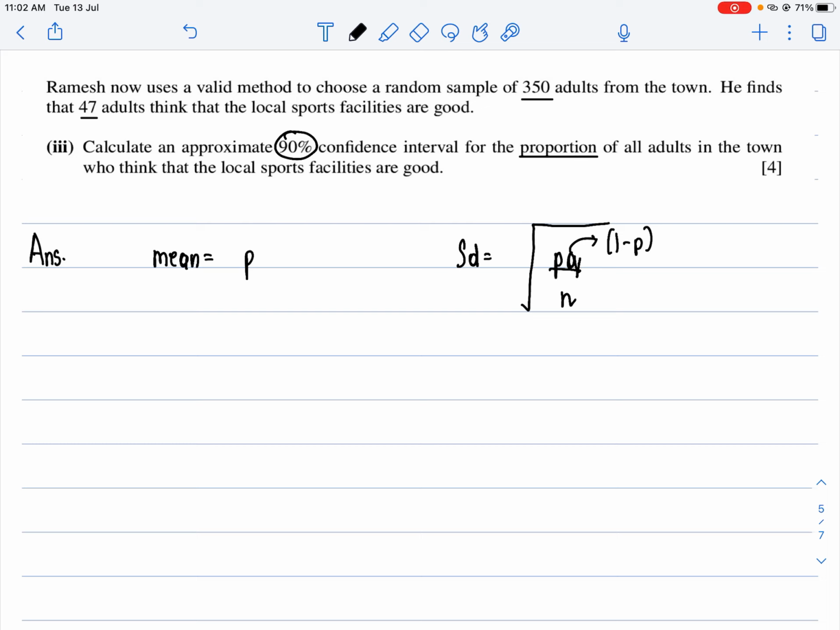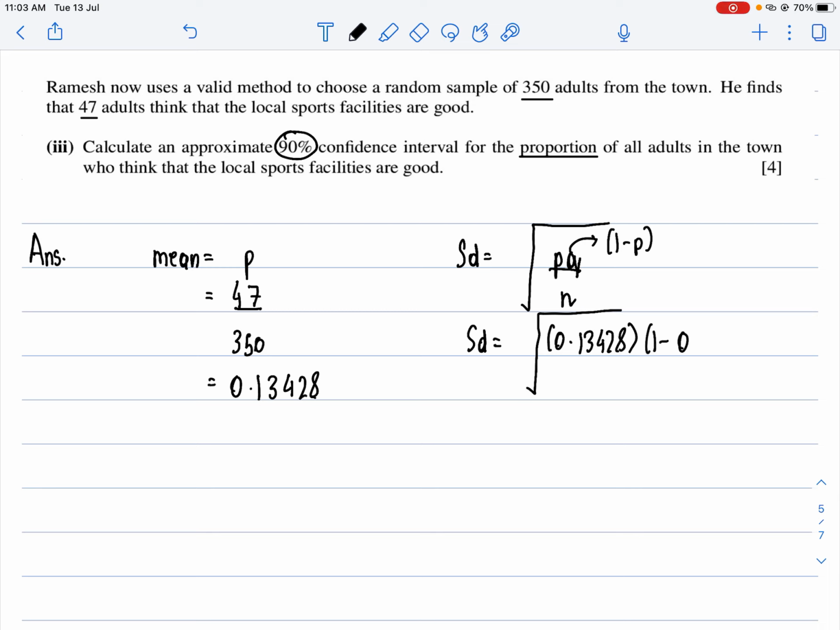Now what is your p? P is simply 47 by 350. I can write it on the calculator: 47 divided by 350, which gives me 0.13428. My standard deviation will be the square root of 0.13428 times 1 minus 0.13428.